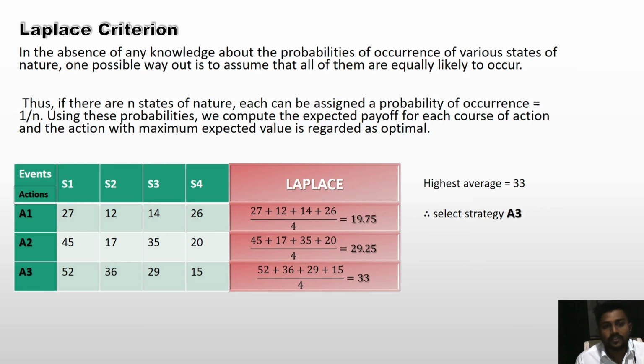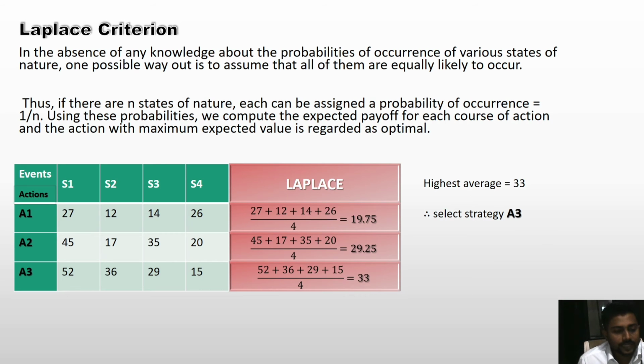Then next, Laplace criterion. In the absence of any knowledge about the probabilities of occurrence of various states of nature, one possible way out is to assume that all of them are equally likely to occur. Thus, if there are n states of nature, each can be assigned a probability of occurrence equal to 1 divided by n. Using these probabilities, we compute the expected payoff for each course of action, and the action with the maximum expected value is regarded as optimal.